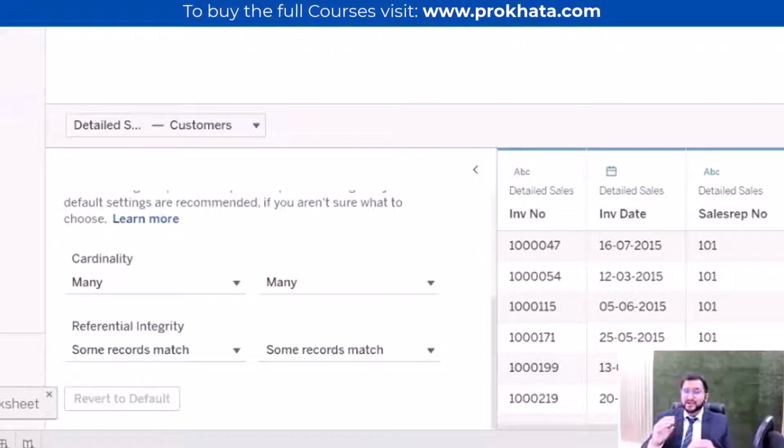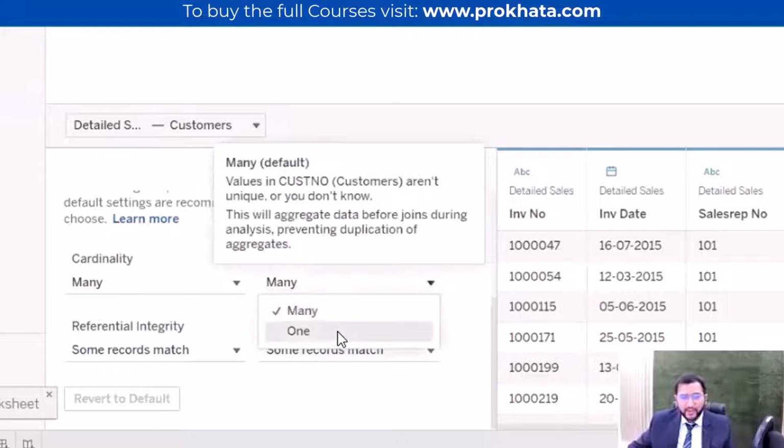So the customer code cannot be repeated. So that's why customer will be one only. And here detailed sales can be many, because one customer can buy multiple times. So many times customer number will be repeated here. So that's why what we can do is make it many to one.